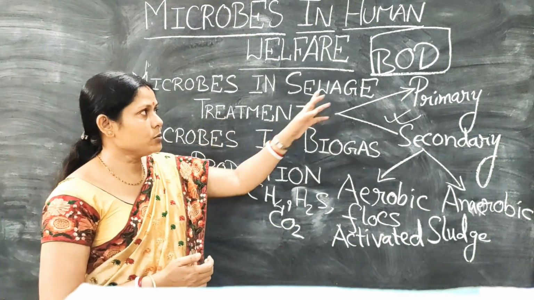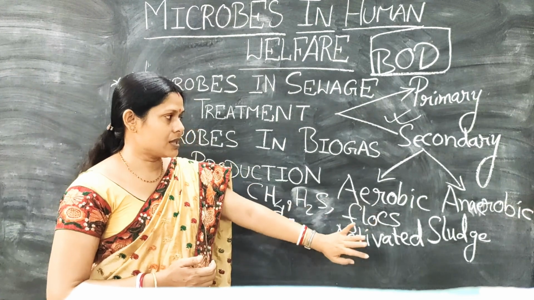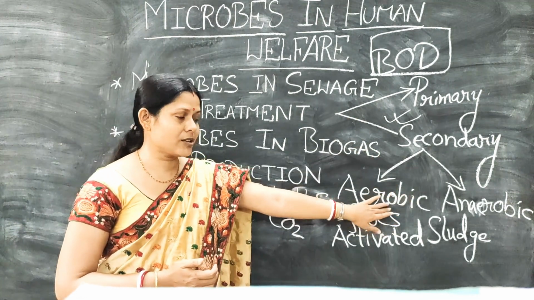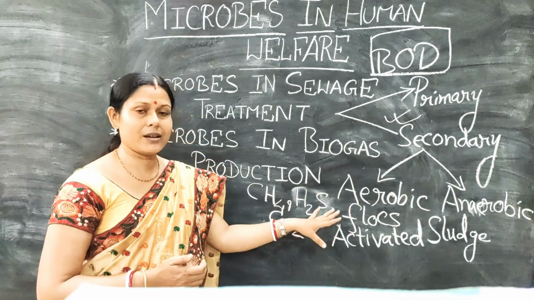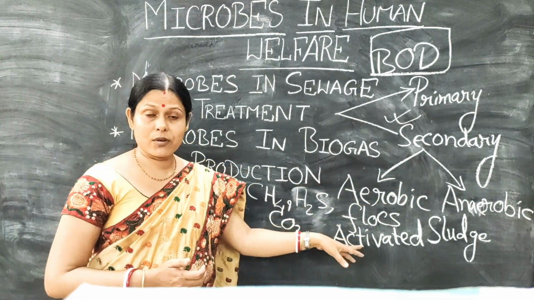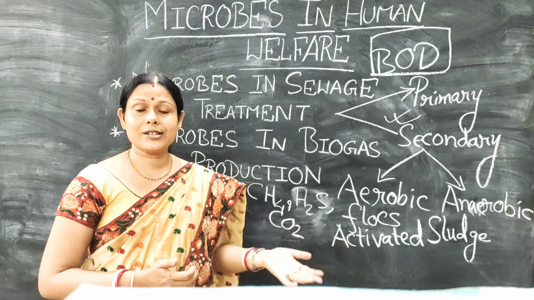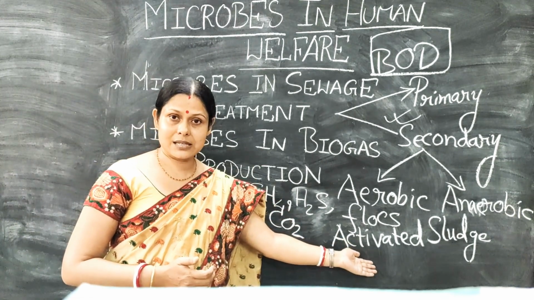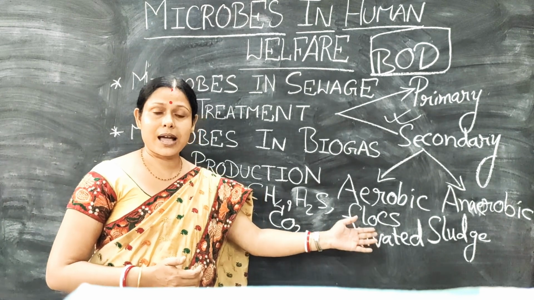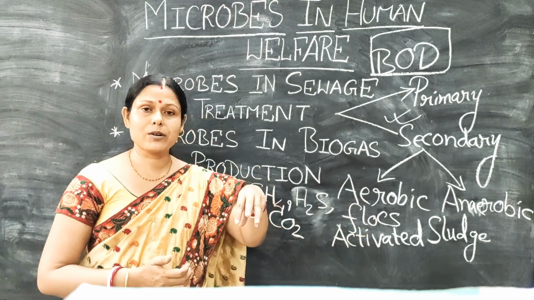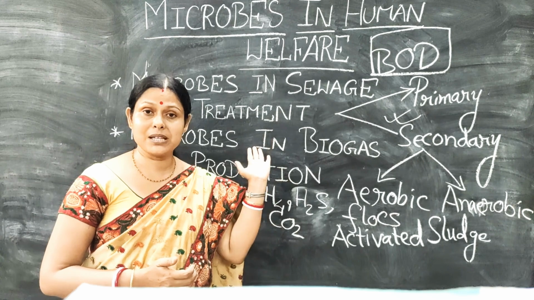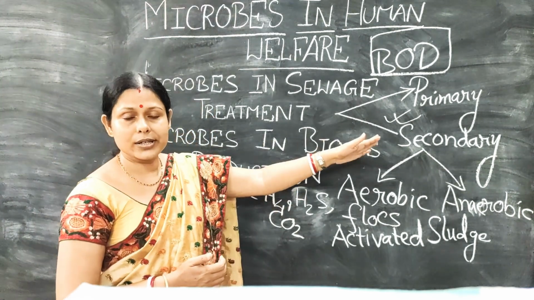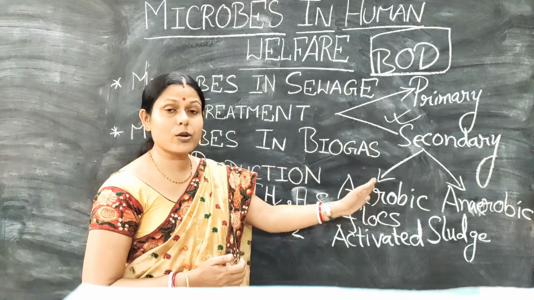For example, what do you mean by BOD? You get questions that in case of secondary treatment, there are two types of tanks, aerobic and anaerobic. What happens in aerobic tanks? What do you mean by flocks? Why is there constant aeration or constant supply of oxygen? What do you mean by activated sludge? What is the importance of activated sludge, a small amount of flocks being collected and pumped back into the primary treatment, in the secondary treatment aerobic tanks?